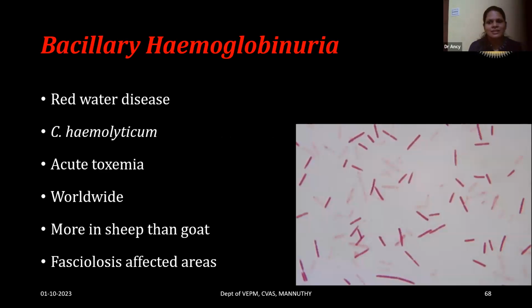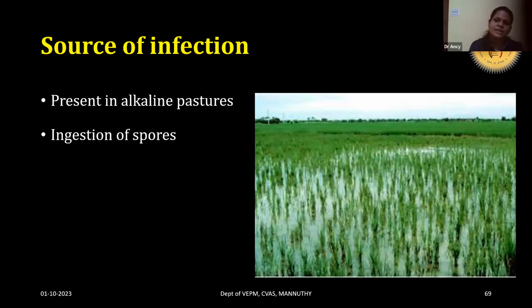The next important disease is bacillary hemoglobinuria. This disease is also reported from goats, but is most commonly seen in cattle and sheep. The disease is also called red water disease. It's caused by the Clostridium haemolyticum organism, which is seen worldwide, and the disease causes acute toxemia. This is also seen in fasciolosis affected areas. Alkaline pastures with standing water are the main source of infection for this disease.